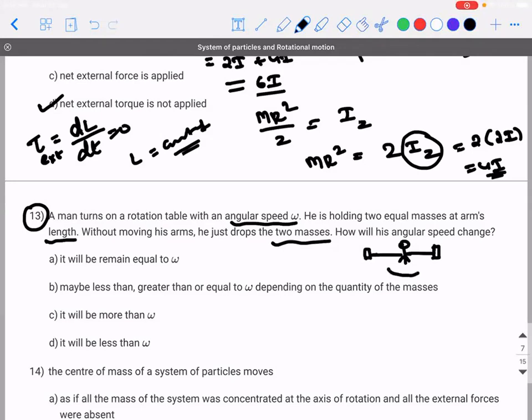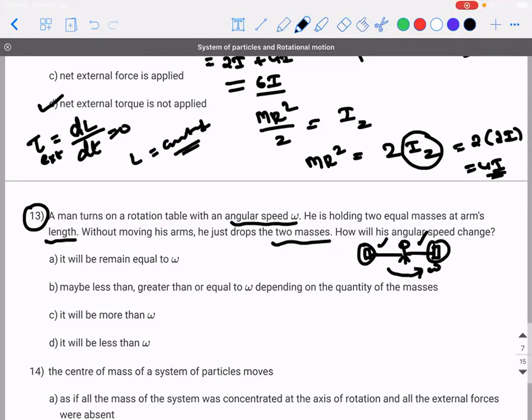I showed you that rotating chair activity the other day, right? If the man is revolving with an angular velocity omega like this, he's keeping his hand stretched, but dropping these two masses, correct? Now they're asking how will the angular speed change due to this kind of activity?